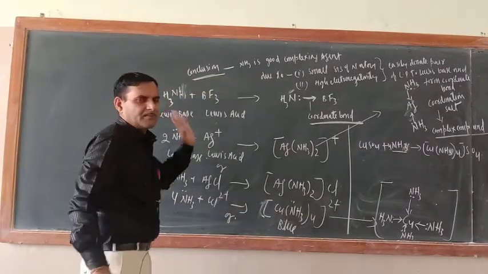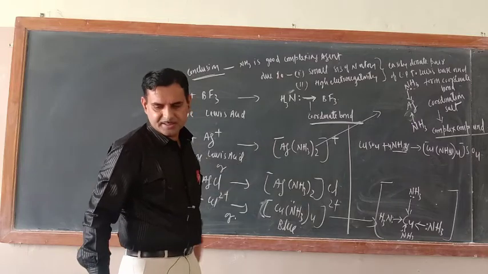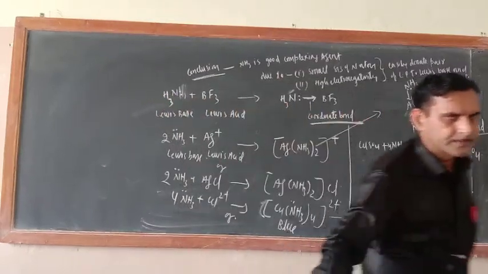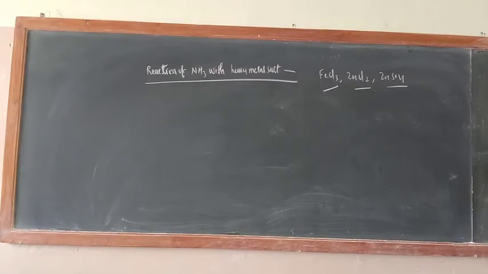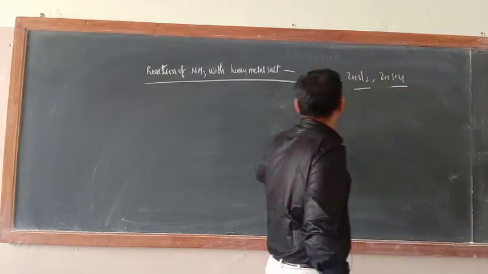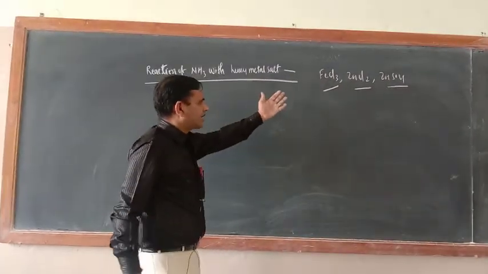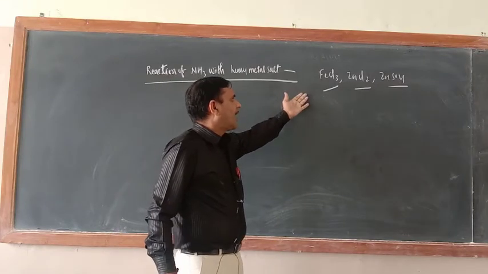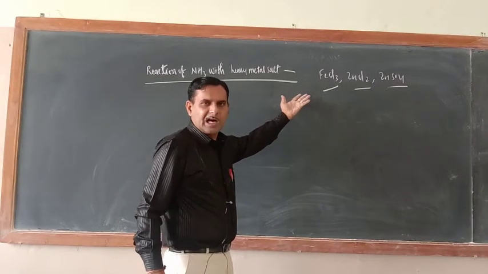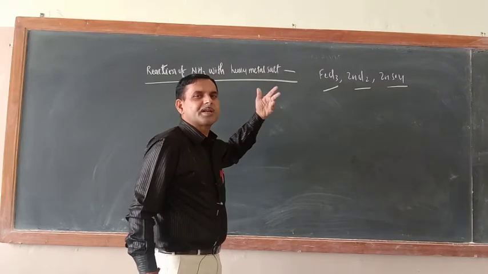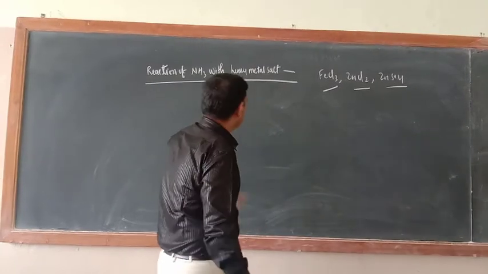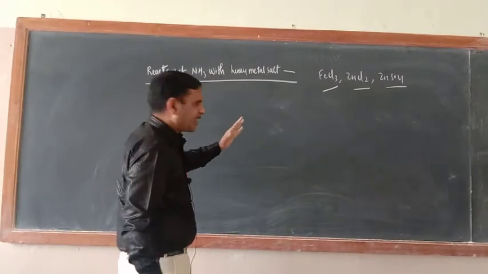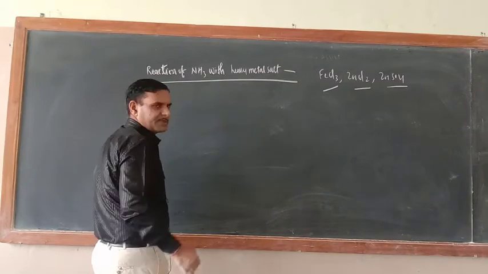Now sometimes these questions may be asked. So just see the last reaction of ammonia: the reaction of ammonia with heavy metal salts. What are the heavy metal salts? Just see. Iron chloride, a heavy metal salt. Iron is heavy; the meaning of heavy is that its atomic number is high. Now ZnCl2, ZnSO4. These are heavy metal salts. So just see how ammonia reacts with them.